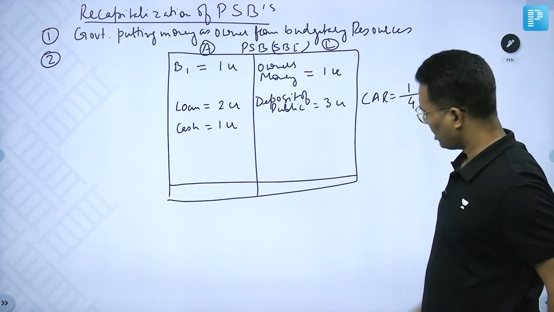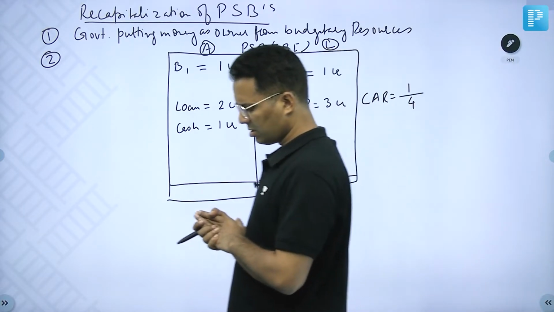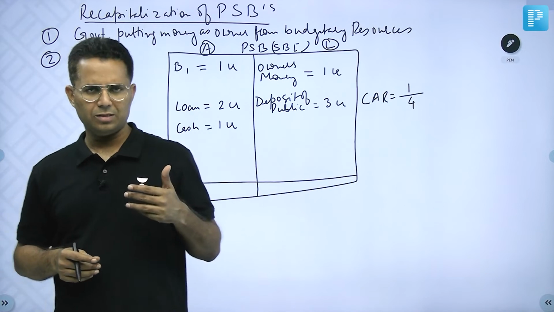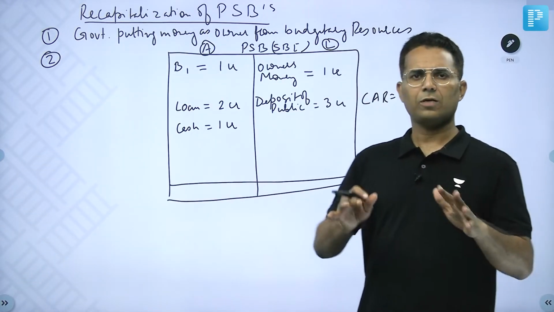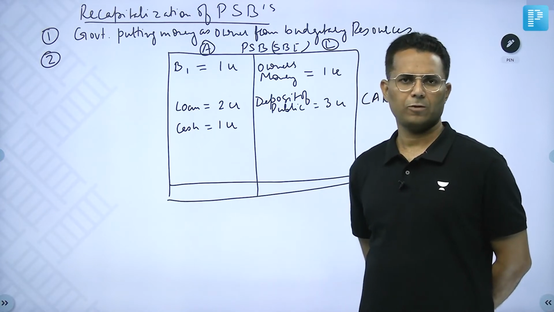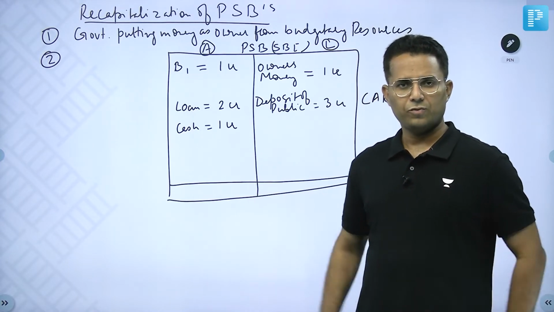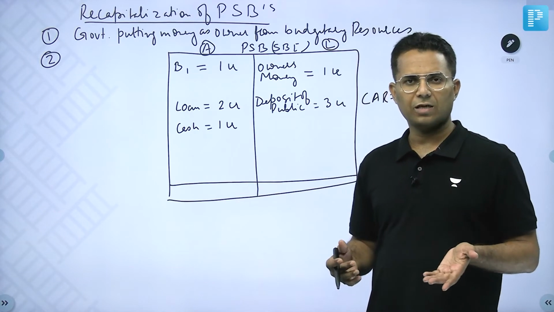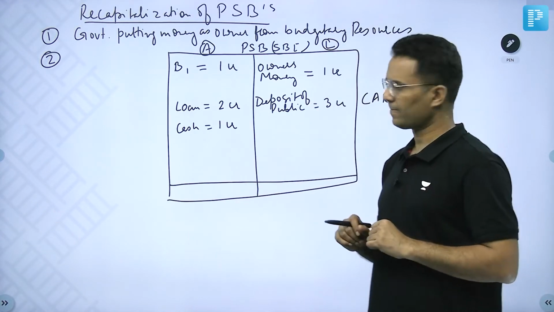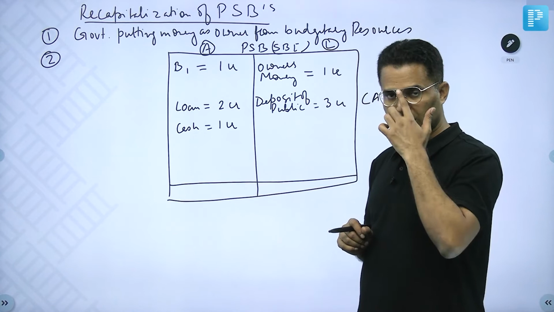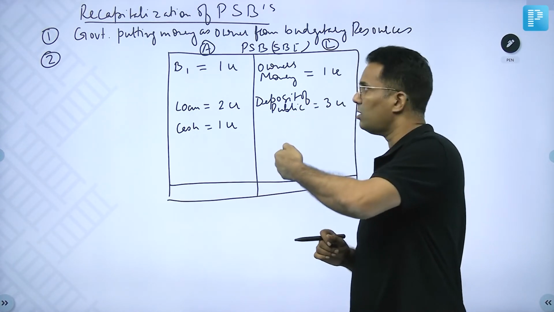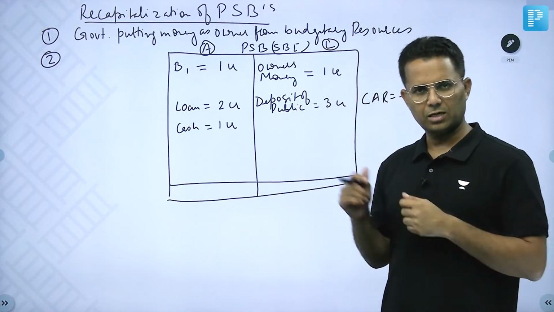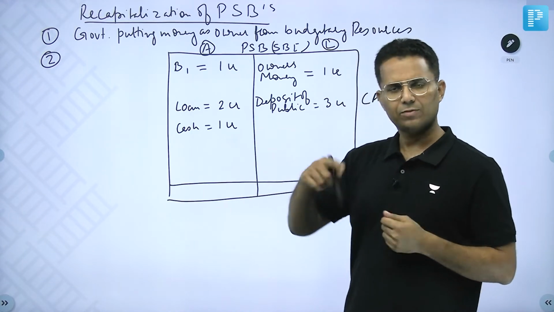Right. Now at this point of time, government plans to increase the capital adequacy ratio to increase the safety of the depositors, but government doesn't have money. So without putting its money, how can government increase the capital adequacy ratio? Let's see here. Suppose, listen carefully to every statement. Suppose government issues a bond to the bank and bank pays the cash and purchases the bond.